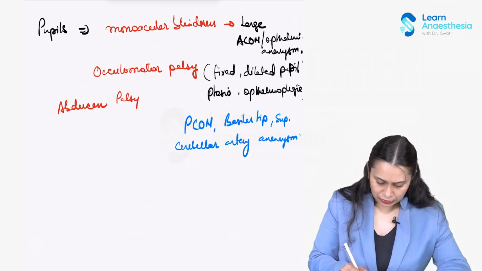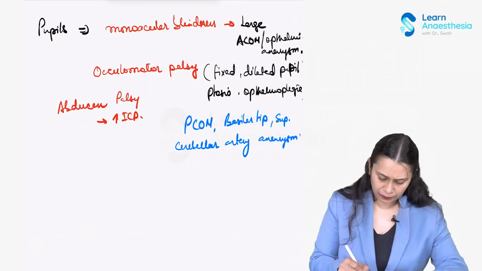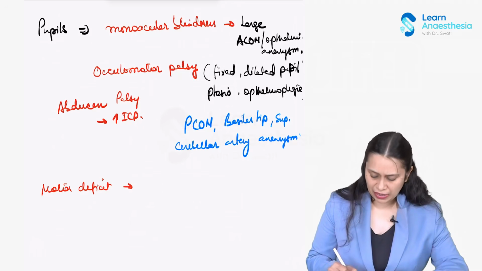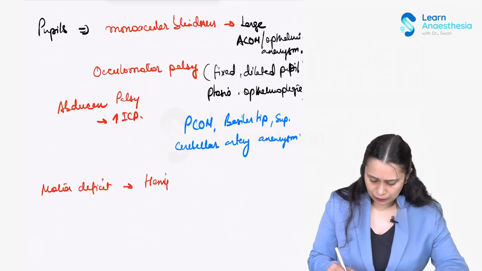Now there is a possibility of motor deficit also seen in these patients. In the classification also we saw the motor deficit: hemiparesis on the contralateral side of the rupture.